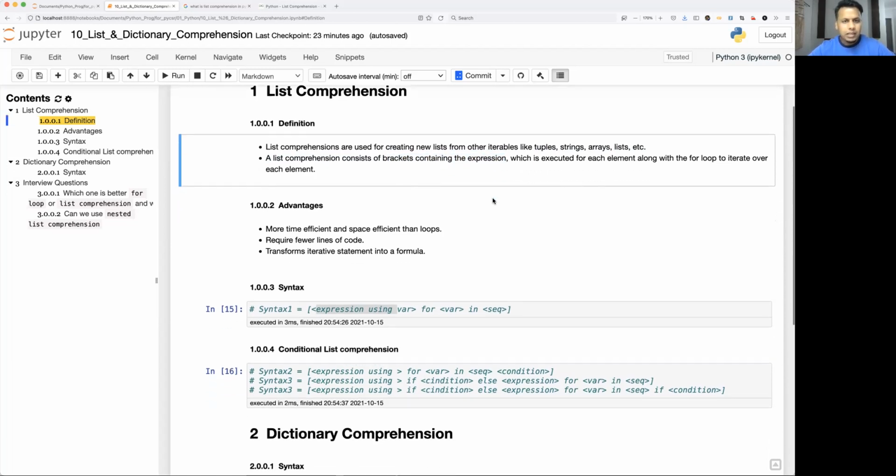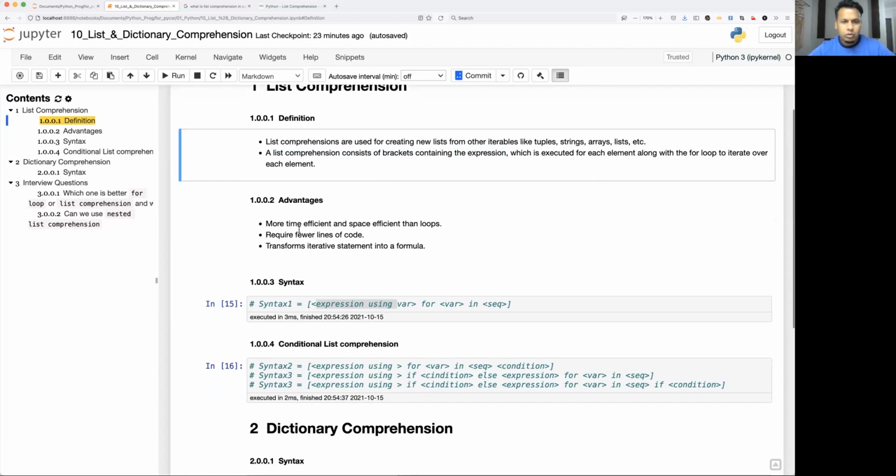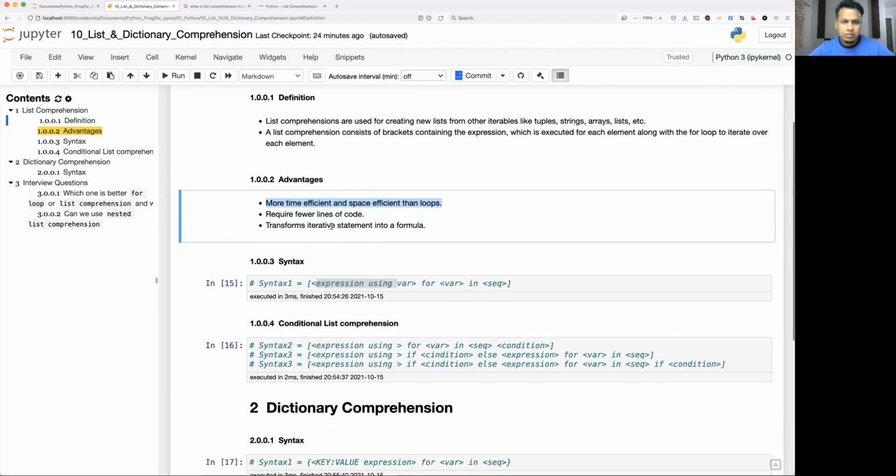Okay, now coming to the advantages, it is very time efficient and space efficient than loop. We'll see very shortly while executing some of the expressions, and I'll show how fast it can execute over the for loop. It requires fewer lines of code because it is a single line statement, then it transforms iterative statements into a formula.